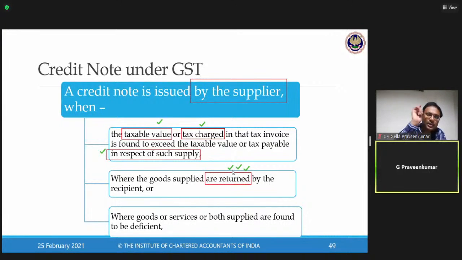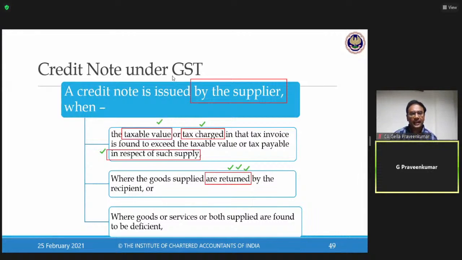If my time slot is 10 to 10:30, but my vehicle reached the factory of Maruti at 11 o'clock, Maruti says, no, go back, take it back. The goods are returned to the supplier. So when the goods are returned, then I can issue a document called a credit note.